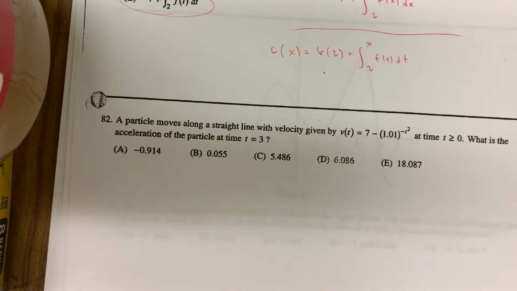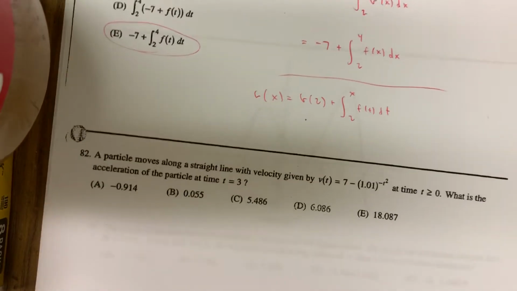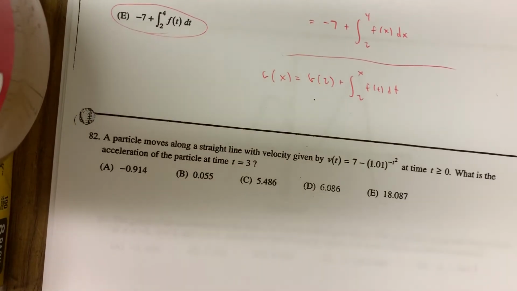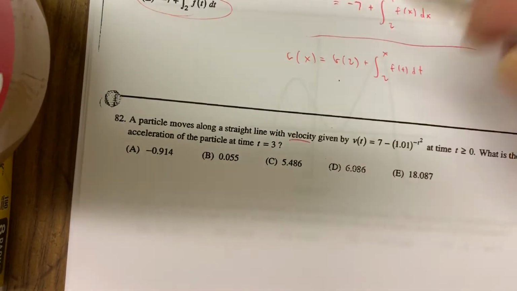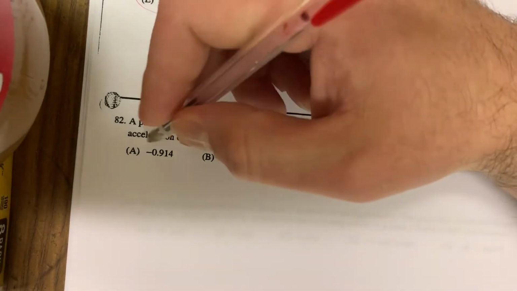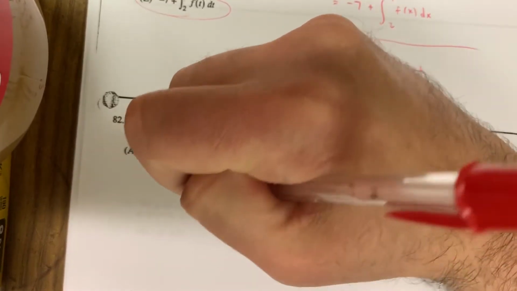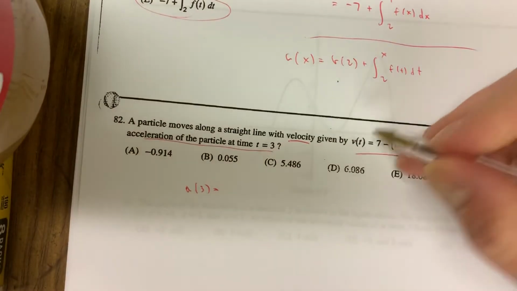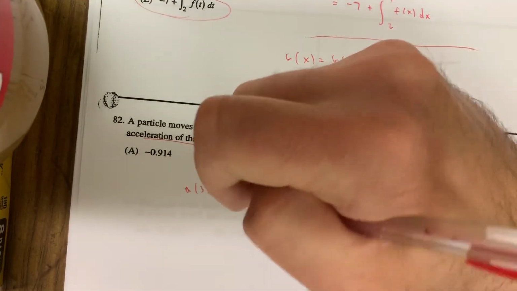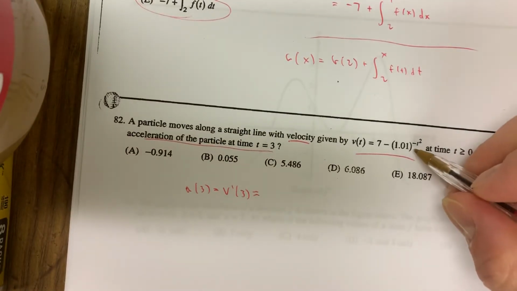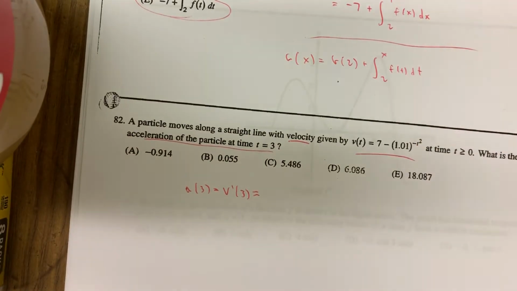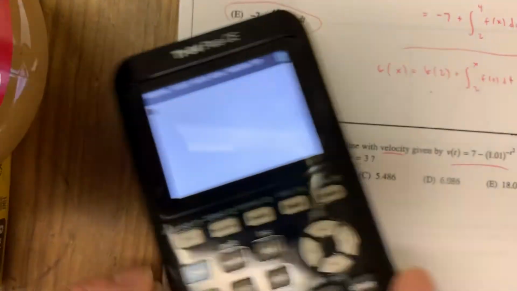Make sure you look at your solutions and see the percentage of people who got these problems right. It's probably pretty low for 81. It should be high for 82 though. They tell you a particle moves along a straight line. They give you a velocity function right here. What's the acceleration at t equals 3? Well, a of 3 is equal to, what do you do to velocity to get acceleration? Take a derivative. It's equal to v prime of 3. You could differentiate this, but it's not so easy because of the a to the u right here, so it would probably bother people. I wouldn't differentiate it.